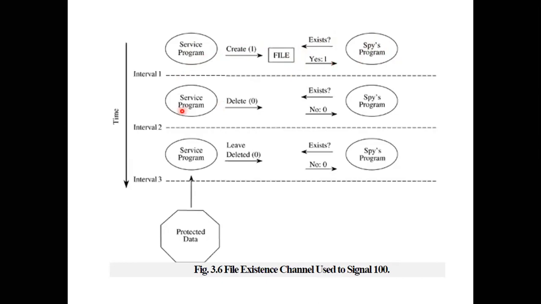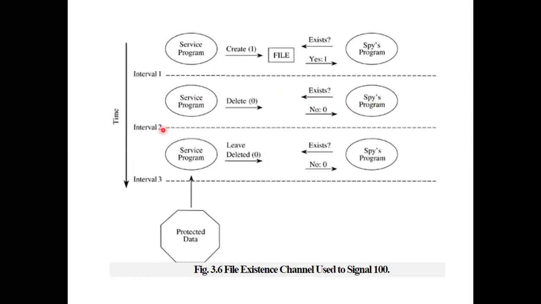Similarly, in interval 2, the service program is trying to reveal the information 0. So what it does is delete the file. Now after the file is deleted, the spy program is trying to create a file. This time the file is created. It means the service program has not created a file. It means it is revealing the 0.